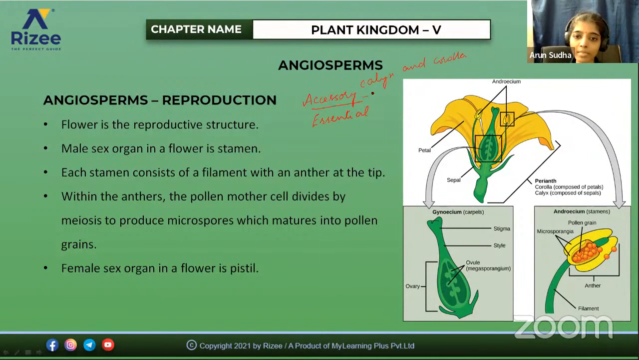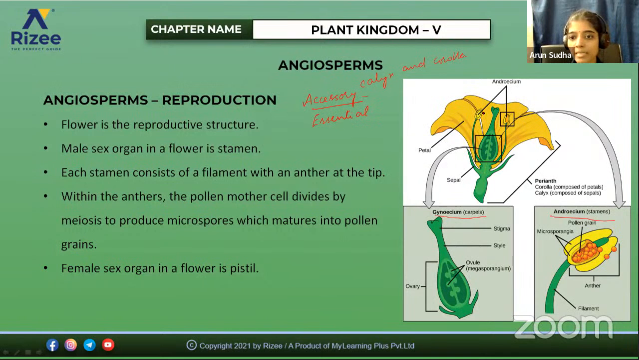And what do we mean by the essential organs? That is the androecium and gynoecium. So what are these androecium and gynoecium? These are the reproductive structures present in the flower. The flower is the reproductive structure, and the male sex organ in a flower is the stamen.